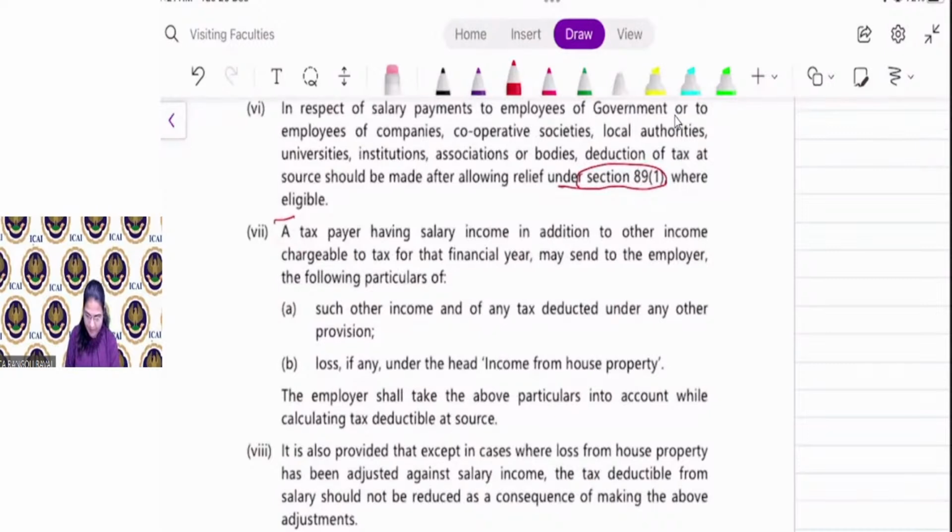A taxpayer having salary income in addition to other income chargeable to tax for that financial year may send to the employer the following particulars of such other income and of any tax deducted under any other provision, or loss, if any, under the head income from house property.